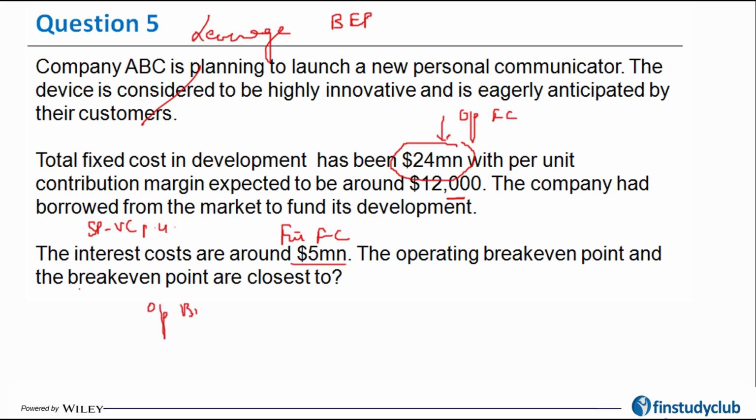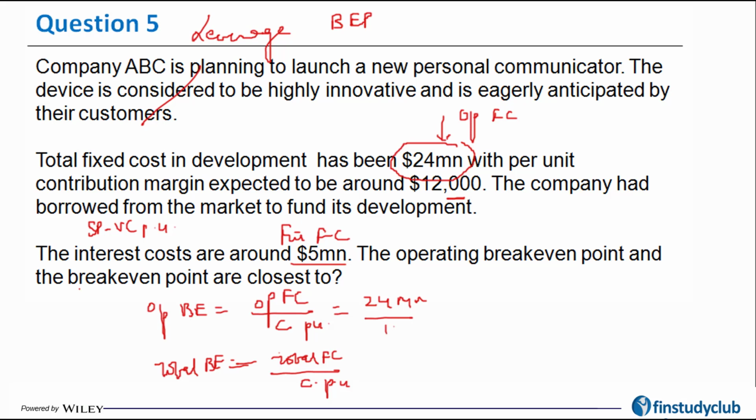My operating break-even is equal to operating fixed cost upon contribution per unit, and my total break-even is equal to total fixed cost upon contribution per unit. So here I'm going to get 24 million divided by 12,000, and here I'm going to get 24 plus 5, that means 29 million divided by 12,000.